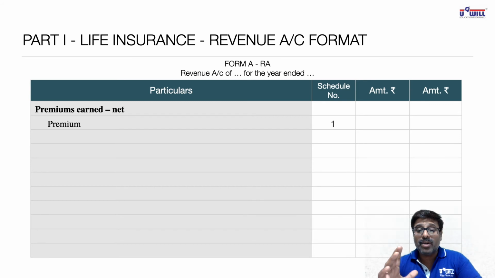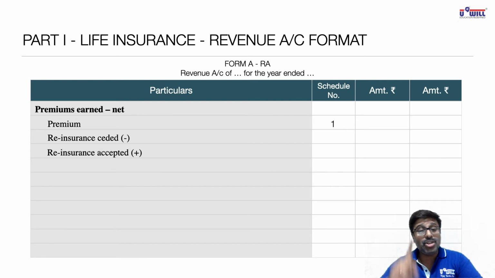Means the details of first year premium, renewal premium, single premium will be shown in schedule number 1. In that, we will minus the reinsurance ceded and plus the reinsurance accepted. This I told you in reinsurance itself. Wherever the word ceded comes, you will minus. Maybe it is premium or commission or claims, but wherever ceded word comes, you will minus. Accepted word comes, you will plus.